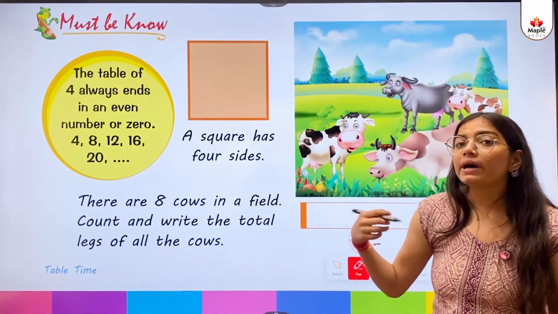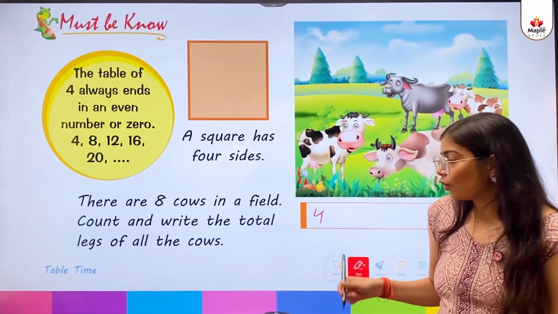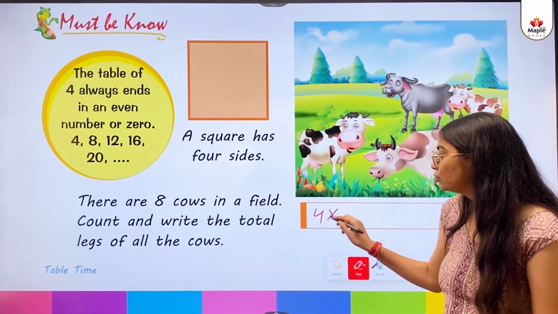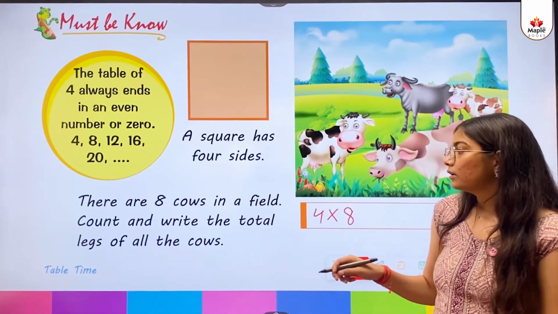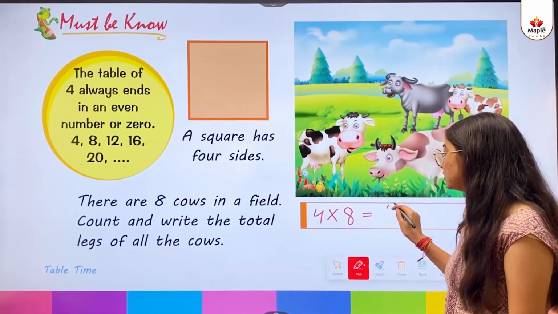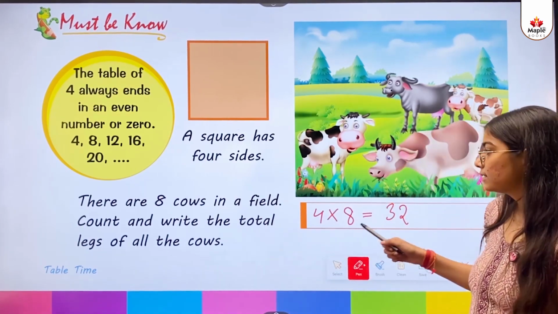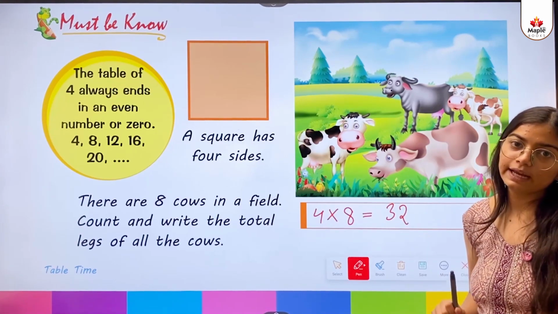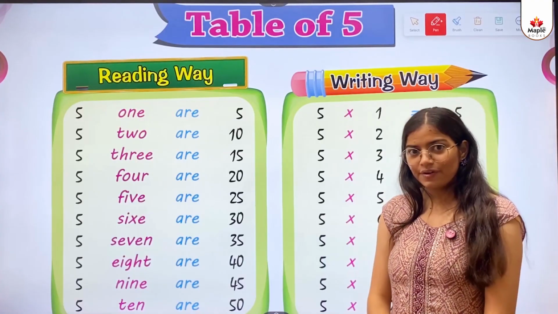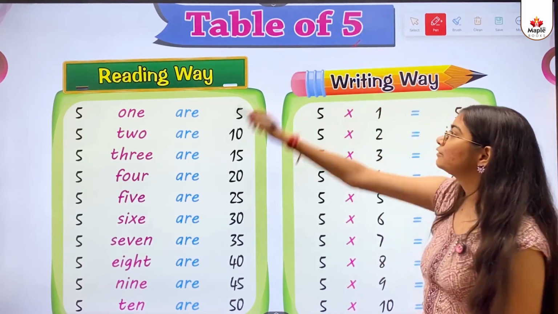We'll multiply. So, 4 for the legs multiplied by 8 gives 32. So, the total legs of all cows are 32. Is this clear? So kids, the next concept is the table of 5.